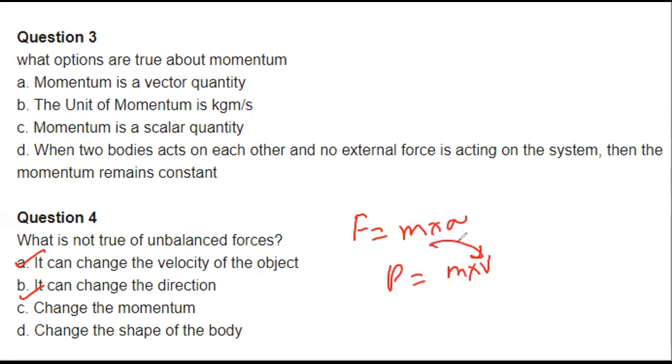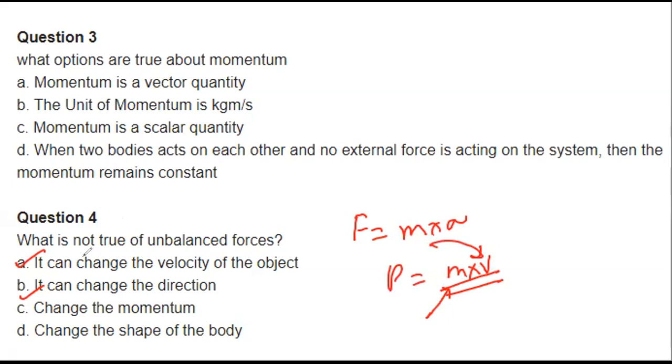So if an object's velocity can be changed by applying a force, then why not its momentum? Momentum can also be changed, because if velocity is changing, then its momentum will also be changing.